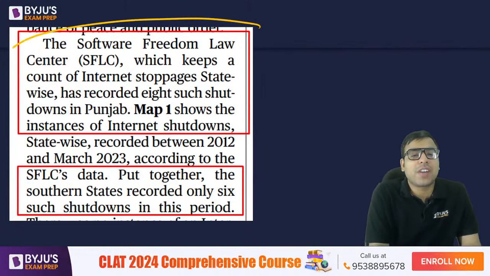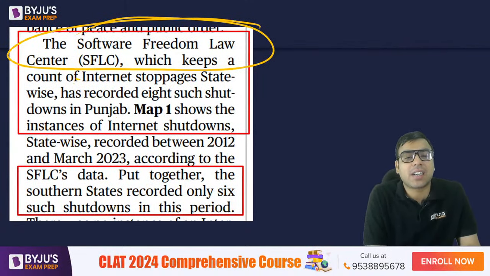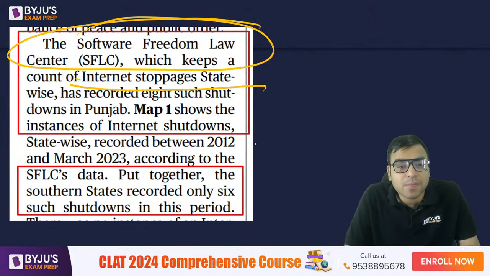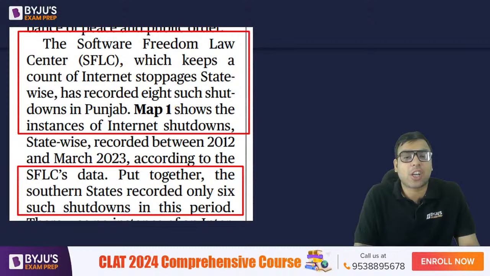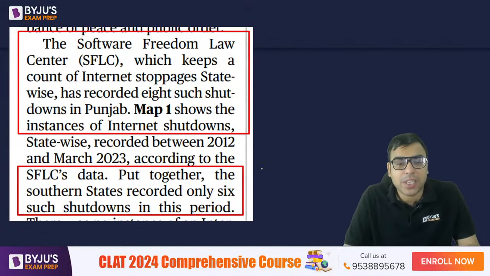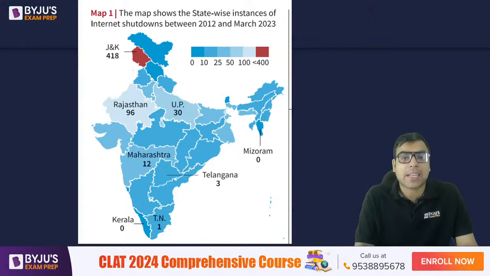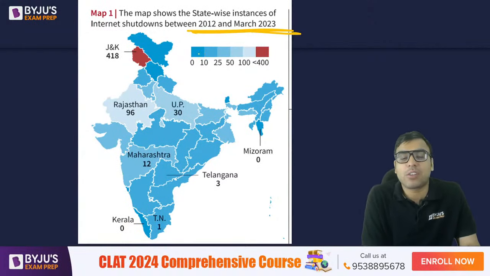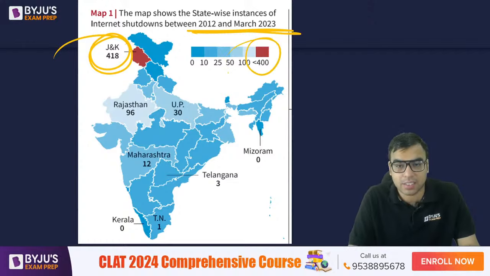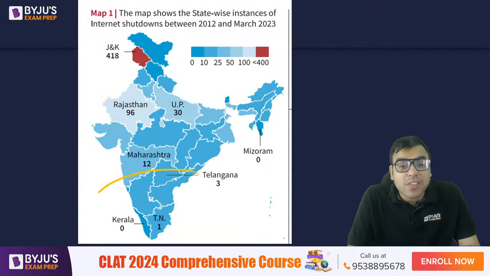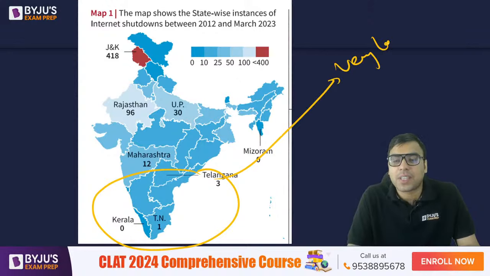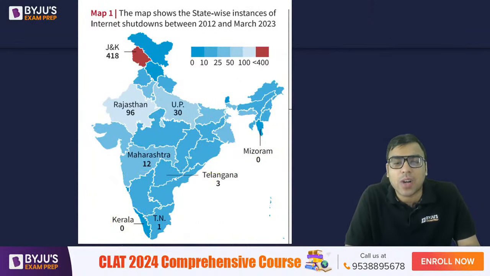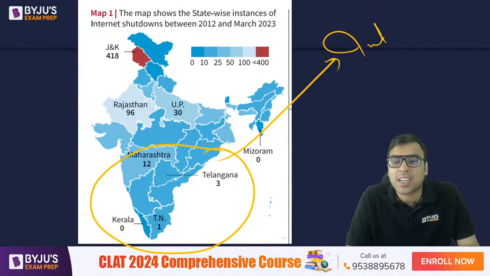According to the Software Freedom Law Center, which keeps a count of internet stoppage state-wise, it has recorded 8 such shutdowns in Punjab. Putting together, these are the rankings. The maximum shutdown between 2018 and 2023 happened in Jammu Kashmir, the highest. Are you seeing it? 418. Then you can see Rajasthan is 96, the second one. And then Uttar Pradesh is 30. In South India, it is very less. Especially Kerala, it is 0, Tamil Nadu hardly 1. So in South India, internet shutdown is lesser.